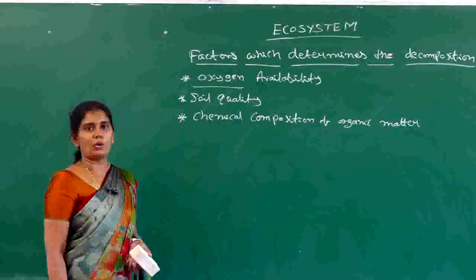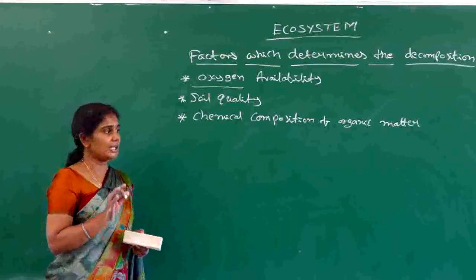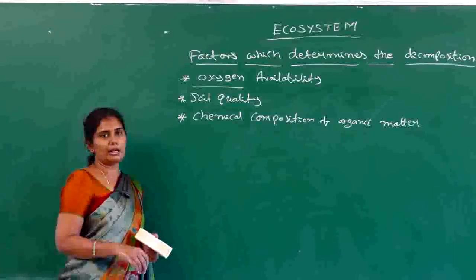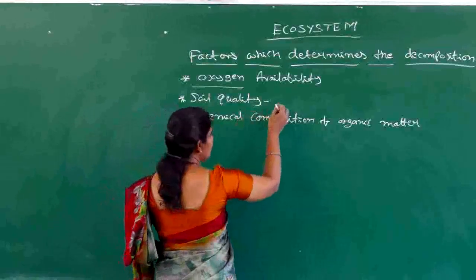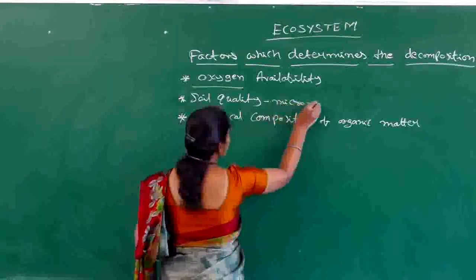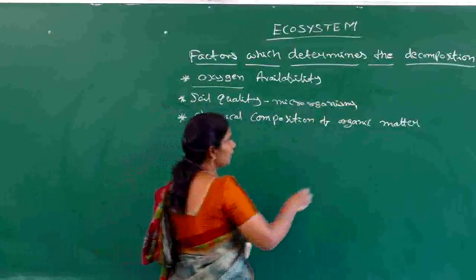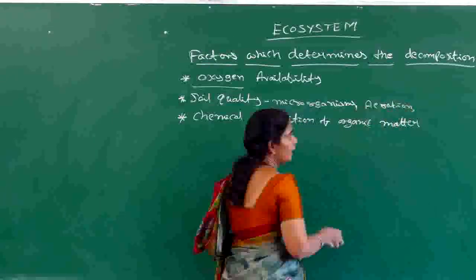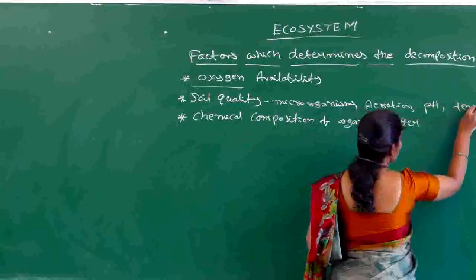When it comes to the soil quality, the particular soil must have some qualities which are most essential for the process of decomposition, also for the good growth of a crop or a plant. So when it comes to the soil quality, we can say that some of the qualities are like the availability of microorganisms, and then the particular aeration, next pH of soil, next one is the temperature of soil.